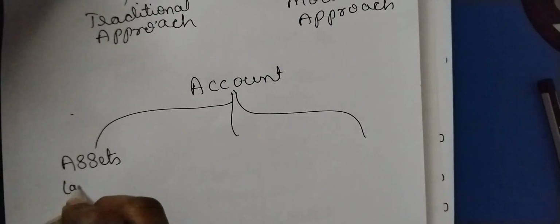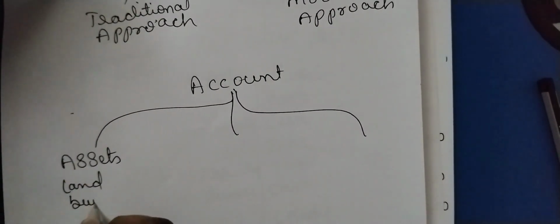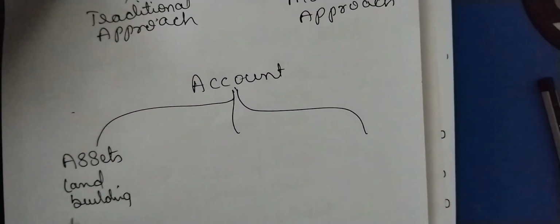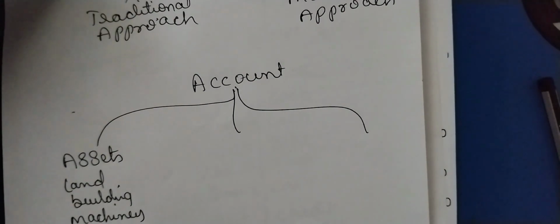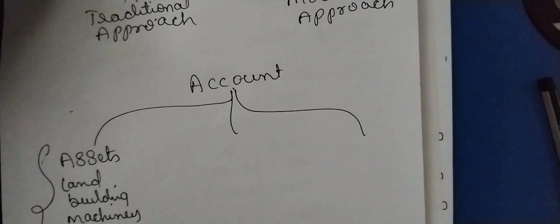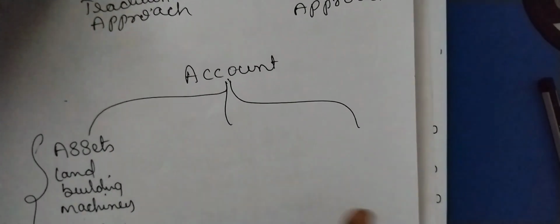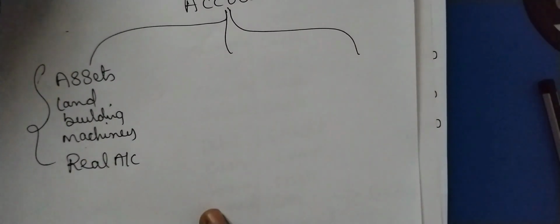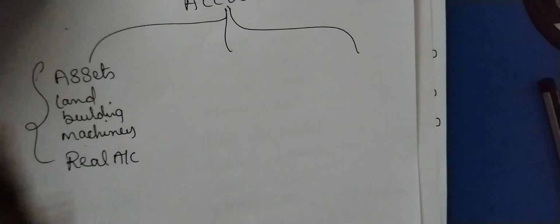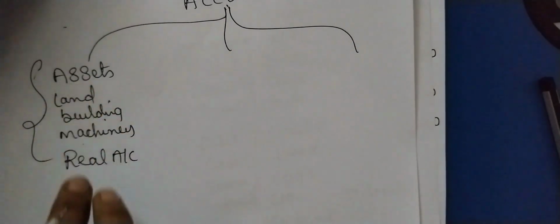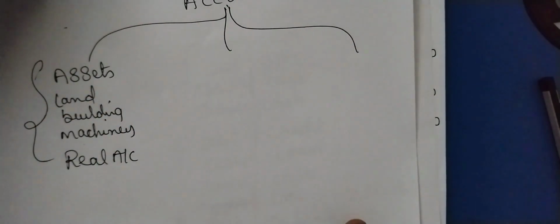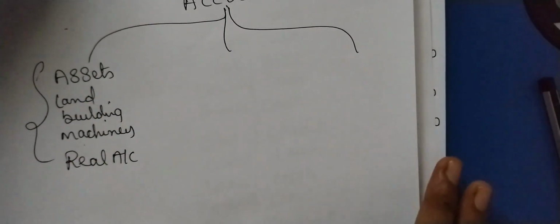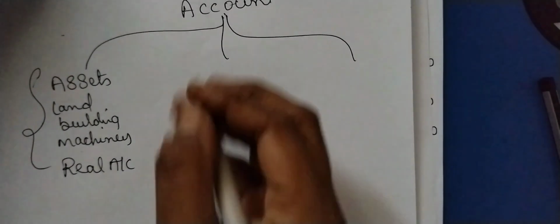You need land, building, machinery. All these assets are named real account. We also have goodwill, trademark, copyrights, both tangible and intangible. I have explained that in detail in the basic accounting video, so watch that video.